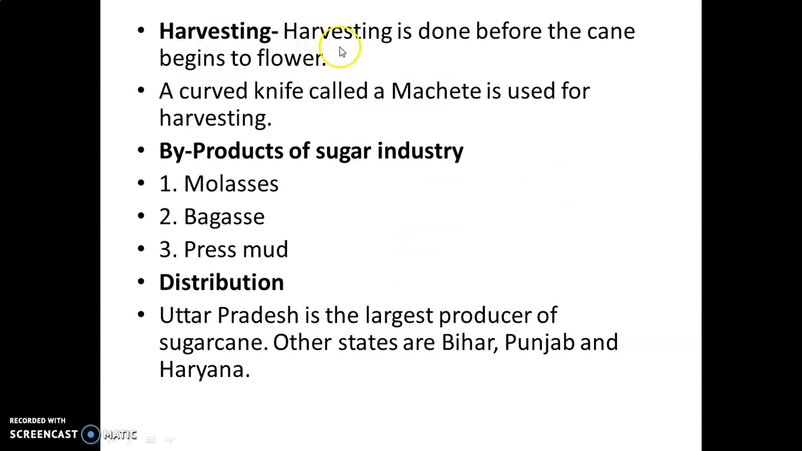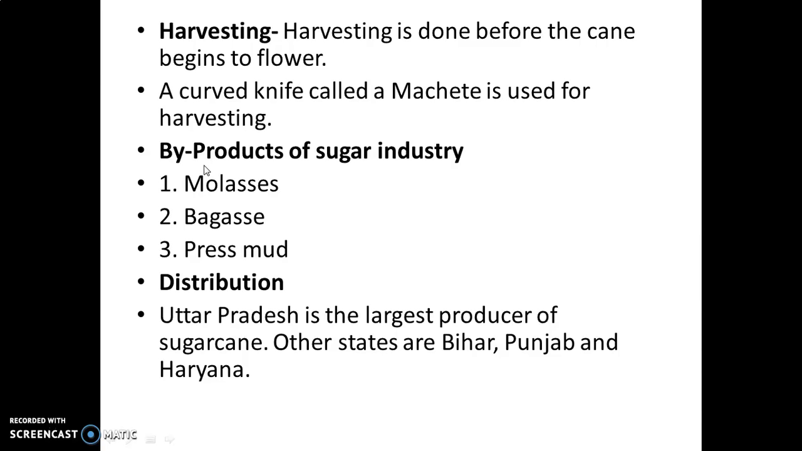Next is harvesting. Now what is the best time? At what time we used to harvest? This sugarcane, this crop needs 10 to 15 months to mature, and the best time is before the appearance of flower. We used to cut the sugarcane, and a curved knife is used, that is called machete, is used for harvesting.